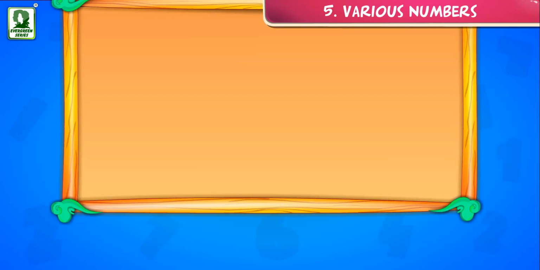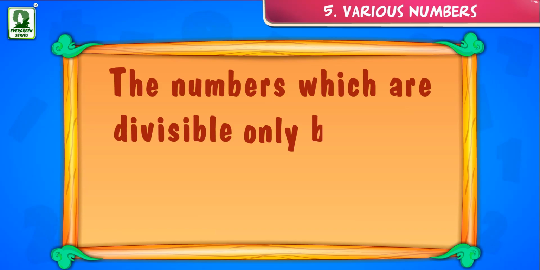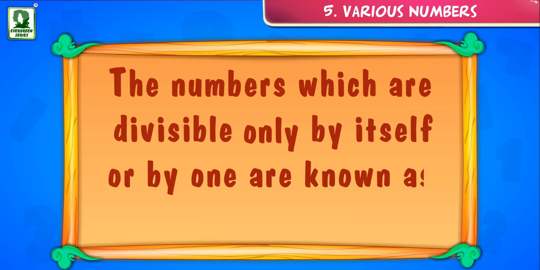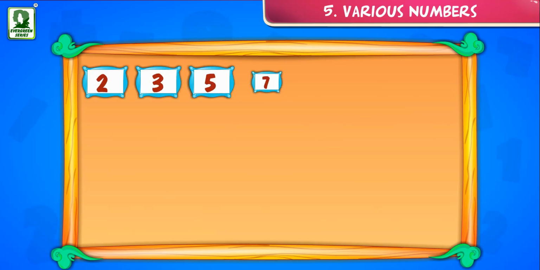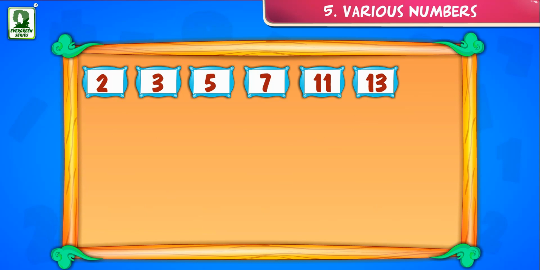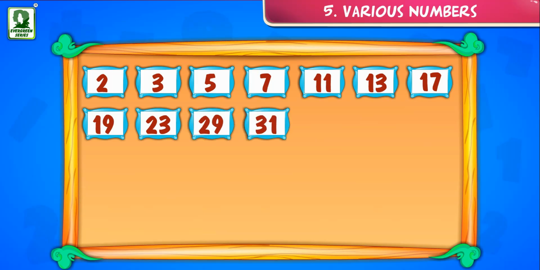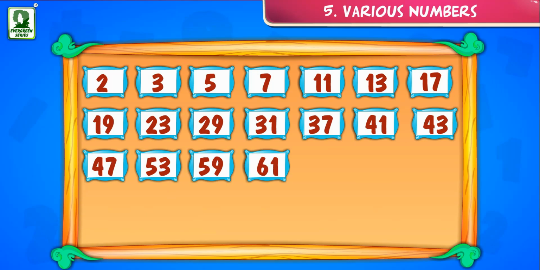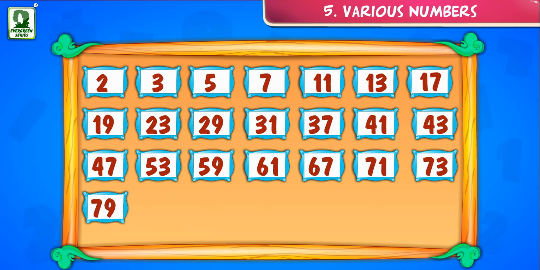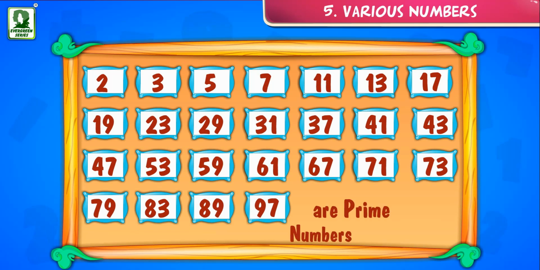Prime numbers. The numbers which are divisible only by itself or by 1 are known as prime numbers, such as 2, 3, 5, 7, 11, 13, 17, 19, 23, 29, 31, 37, 41, 43, 47, 53, 59, 61, 67, 71, 73, 79, 83, 89 and 97 are prime numbers less than 100.